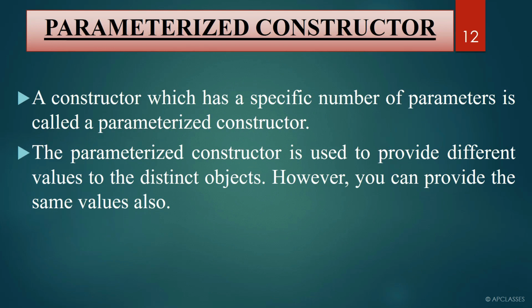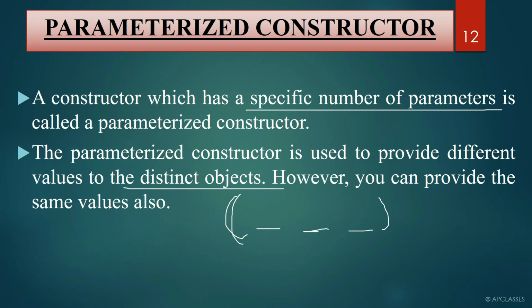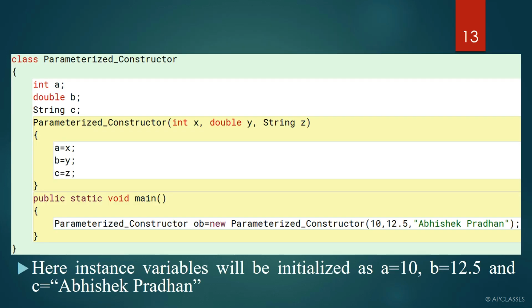Now the parameterized constructor: a constructor which has a specific number of parameters. So if you have any parameters within the parenthesis, then it is called a parameterized constructor. The parameterized constructor is used to provide different values to distinct objects. So if you want to provide different values to instance variables, instead of the default values, if you want 10, 20, ABCD, any value of your choice, then in that case you have to write a parameterized constructor.